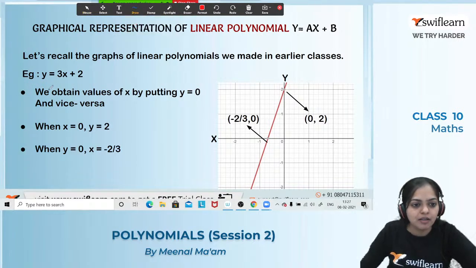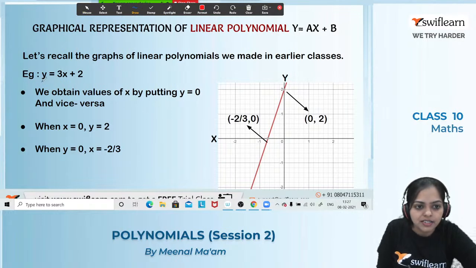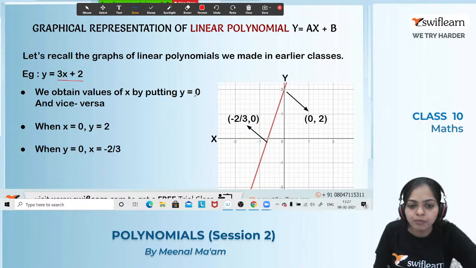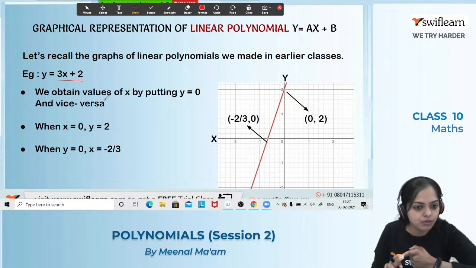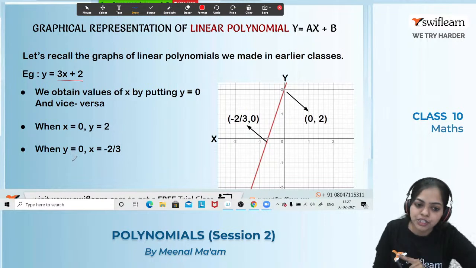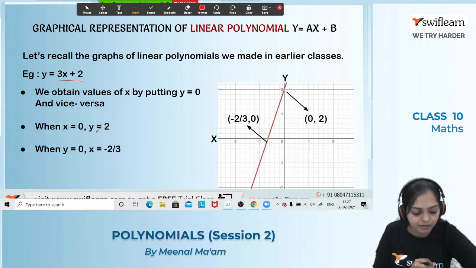So I've taken an example as one of the polynomial as y equals to 3x plus 2. Okay. So to plot a graph, we have to obtain the values of x by putting y equals to 0 and vice versa. Means first I will put x equals to 0 and then obtain the value of y, and then next I will put y equals to 0 and obtain the value of x. Got it? Alright. So first when x equals to 0, what's the value of y? When x equals to 0, y equals to 2. And when y equals to 0, what's the value of x? X will be equals to what? Minus 2 by 3. Okay.